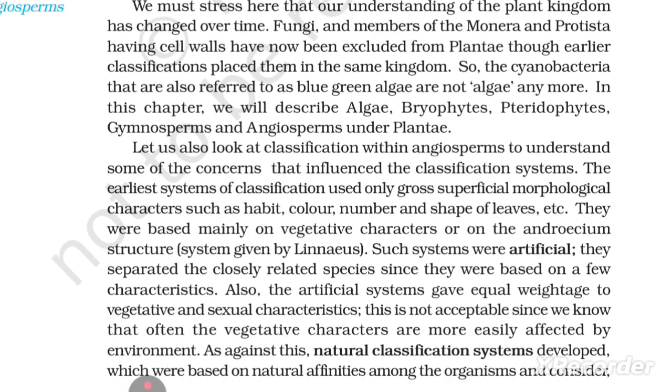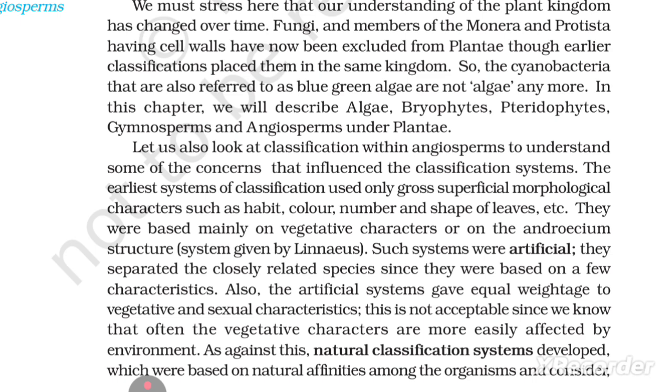Such systems were artificial. They separated closely related species since they were based on a few characteristics. Also, the artificial system gave equal weightage to the vegetative and sexual characteristics. This is not acceptable since we know that often the vegetative characters are more easily affected by the environment.